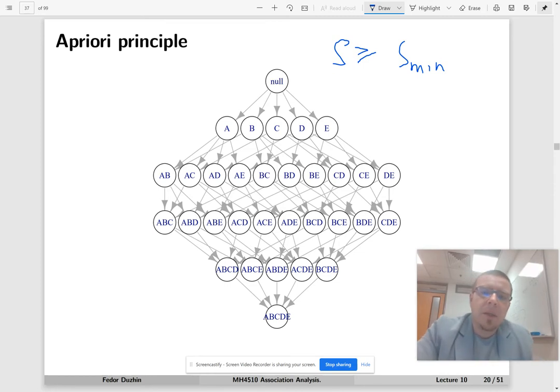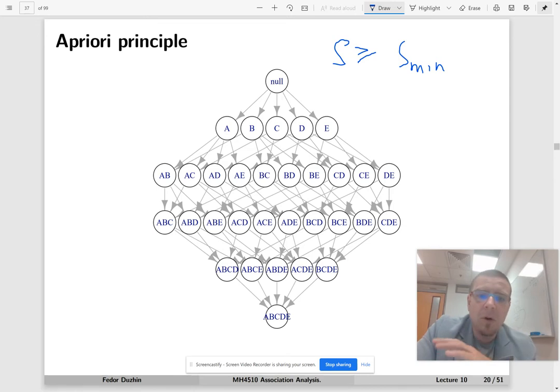Well, now, if we were to look at all possible item sets, then there would be just too many of them to go through. So there should be some kind of a method to rule out some item sets that we shouldn't even bother considering and counting the support of.